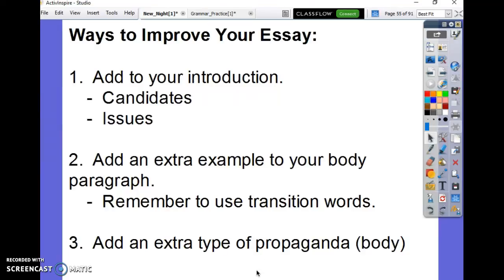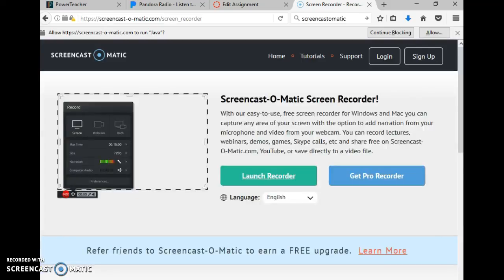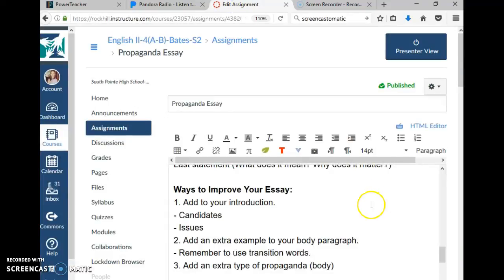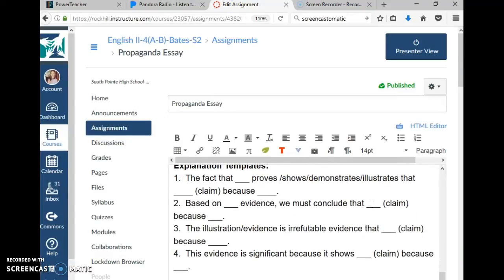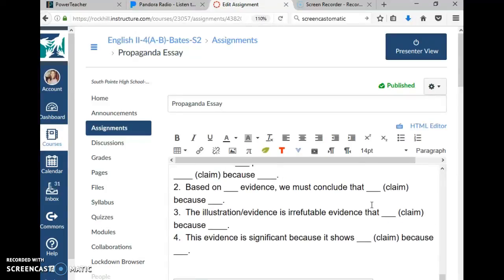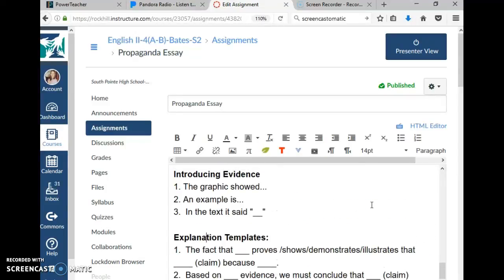Okay. If you have any questions, if you look in the assignment on Canvas, you can see that I've actually just added all of those pieces to Canvas and this video. So all of this is on Canvas if you need help.